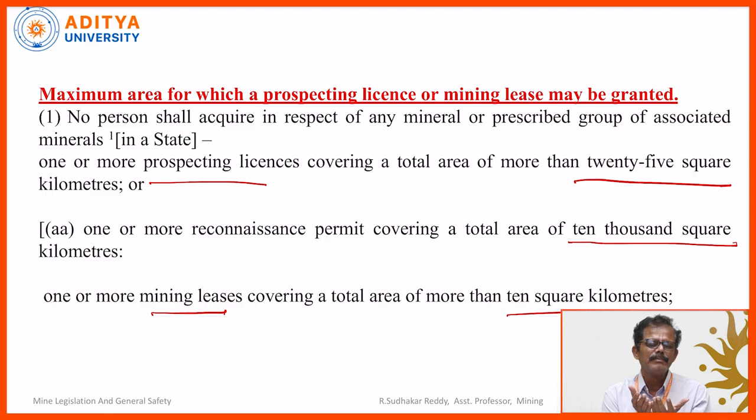Reconnaissance is generally preliminary prospecting, so it covers a vast area: 10,000 square kilometers. Then you have to come down to a micro level, that is 25 square kilometers for prospecting lease. Again you have to come down, so mining lease is 10 square kilometers. You have to pay dead rent even for this 10 square kilometers. That is why you have to be very judicious in selecting the area for mining lease, because you have to pay dead rent as well as royalty. There is no need to pay dead rent for a place where you are not going to do anything, so you have to curtail the mining lease also.